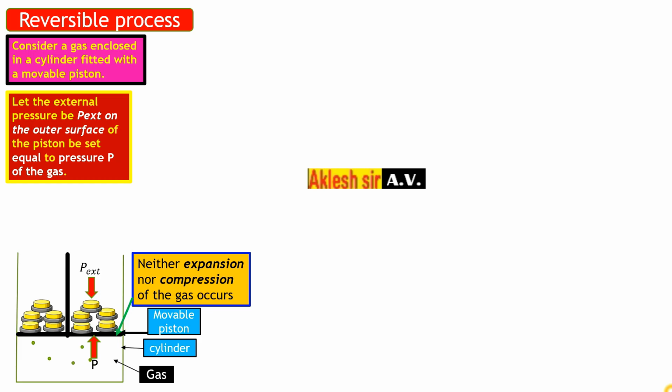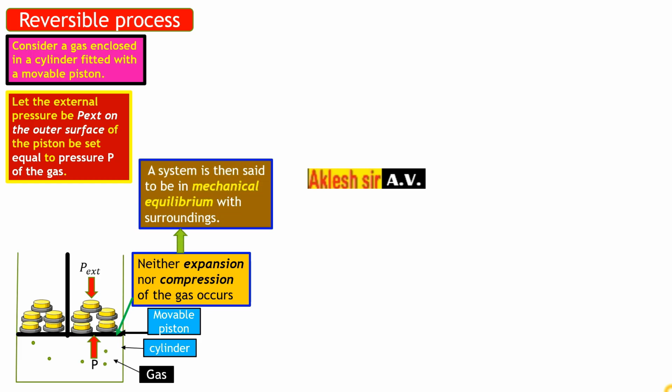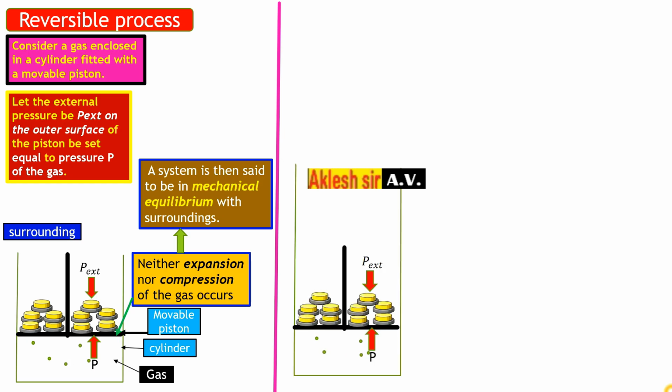Because of this, the system is in which state? It is in the mechanical equilibrium state. What is the meaning of mechanical equilibrium? If the piston is not moving, neither expanding nor compressing, then you can say that the system is in mechanical equilibrium with the surroundings. Next, this is the same diagram which I have drawn here.